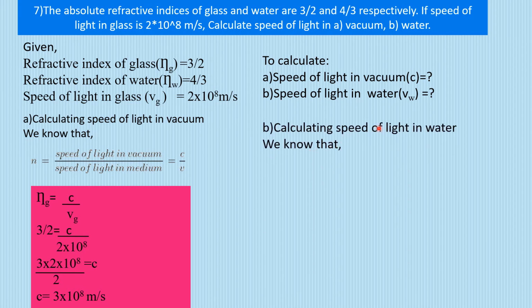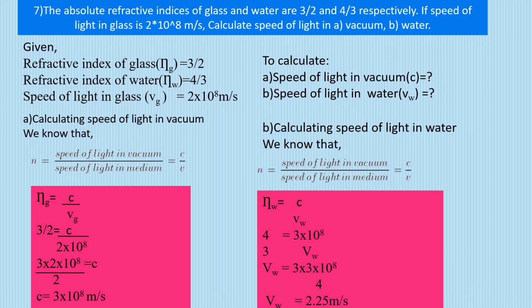Now what do we have to do? We have to find the speed of light in water. See, whichever medium we talk about, we have to take its refractive index. So because you're talking about the speed of light in water, we are going to consider the refractive index of water, right? So look, again we are going to apply the same formula, that refractive index is equal to speed of light in vacuum upon speed of light in medium. But when is it vacuum and medium? When we are talking about absolute refractive index.